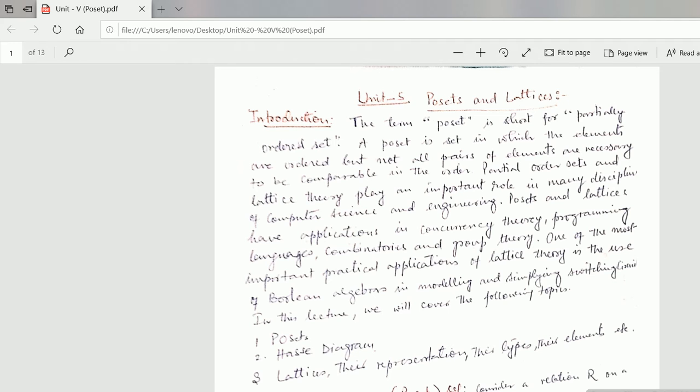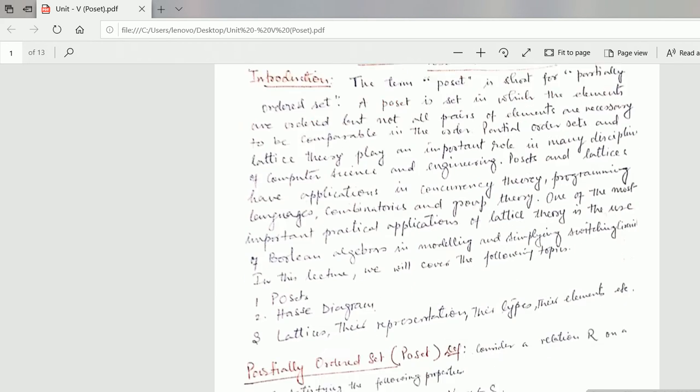One of the most important practical applications of lattice theory is the use of Boolean algebras in modeling and simplifying switching circuits. In this lecture, we will cover basic concepts of posets, Hasse diagrams, lattices, their representation, etc.